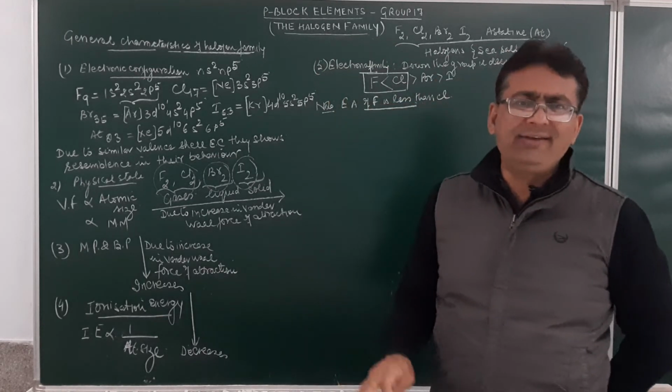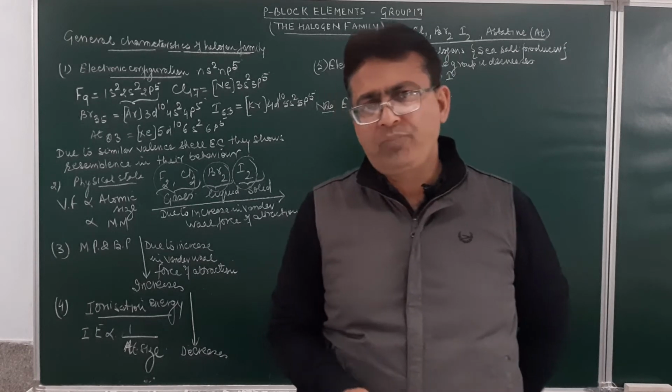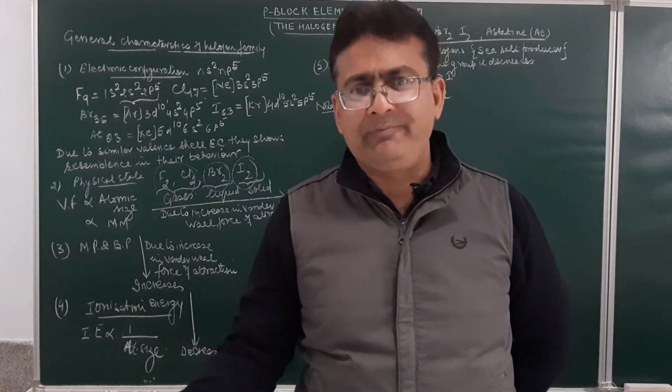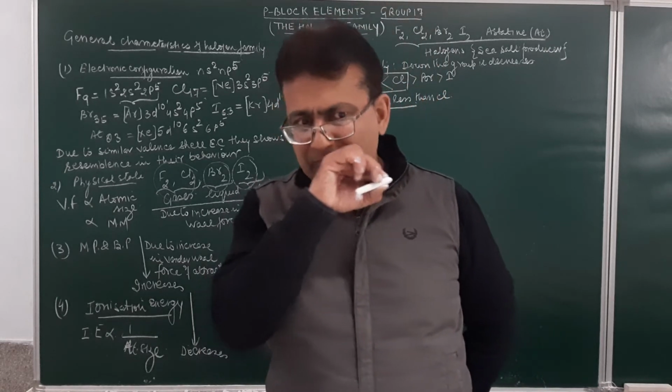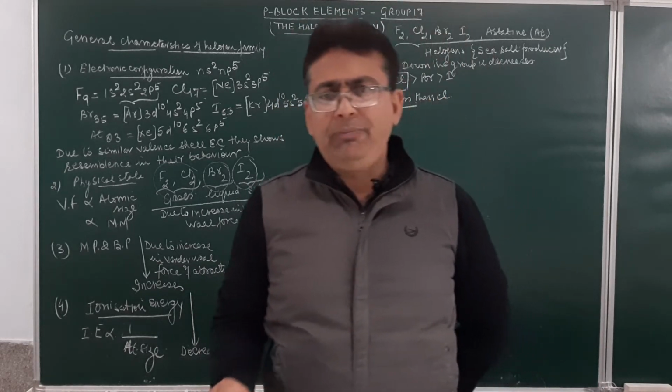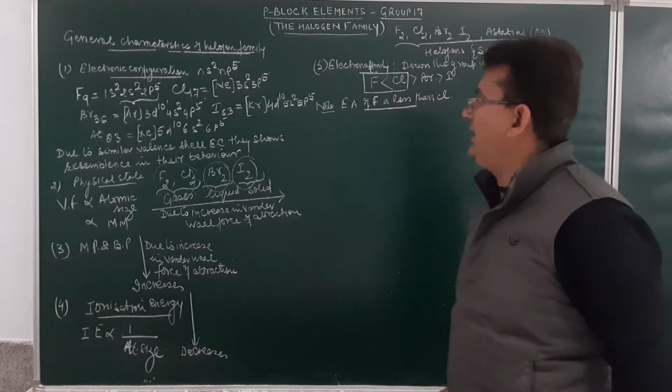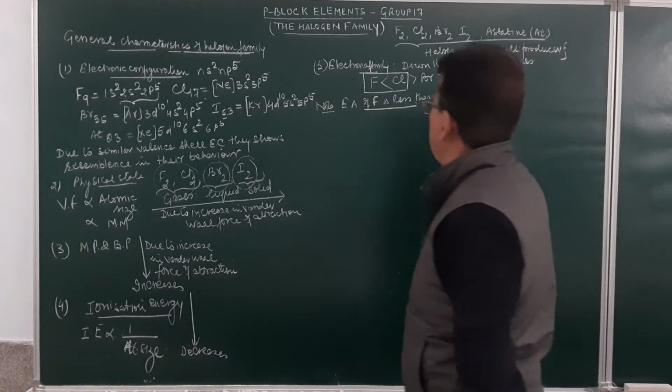Because the size of fluorine is small. Addition of electron is difficult due to repulsion, and hence adding an electron to fluorine is a difficult task. So electron affinity of fluorine is less than chlorine.